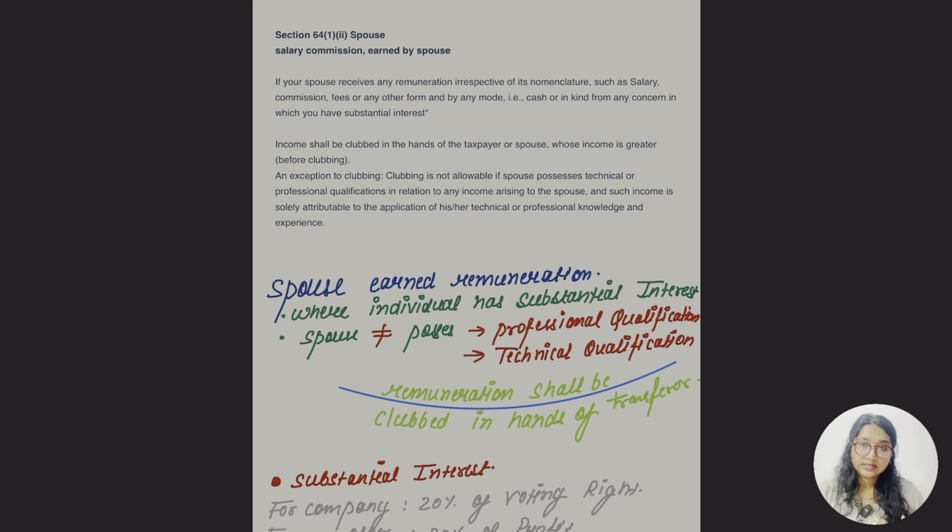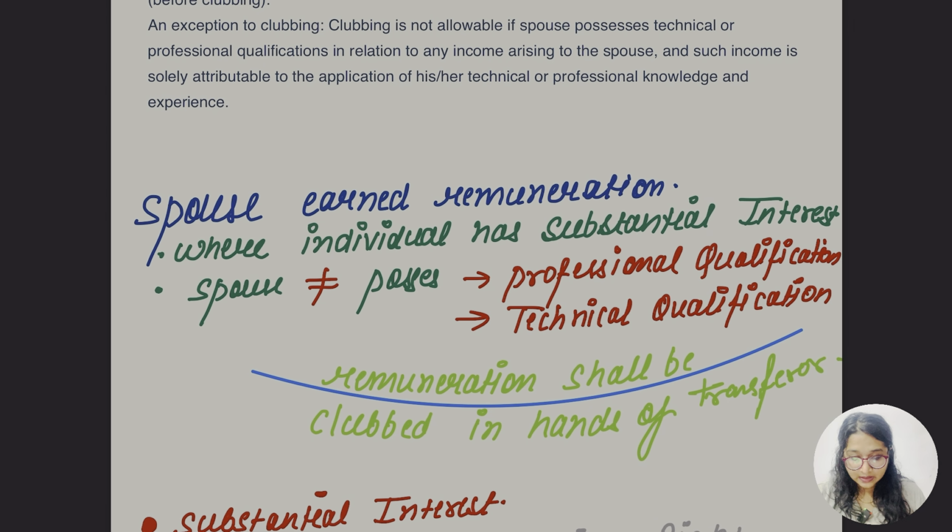Let's go to section 64 subsection 1 clause 2. This is about the spouse. For example, we have seen there are so many cases where mother and father are educated and want to continue their empire, they are running a business. In that case, if they have a child, they'll say you should be the director of the company. First case, if the child is qualified for the designation, then the income earned by that person would not be clubbed in any other person's income.